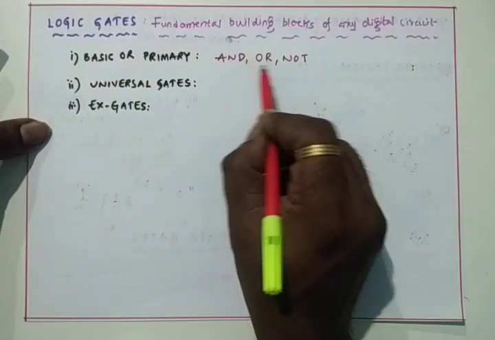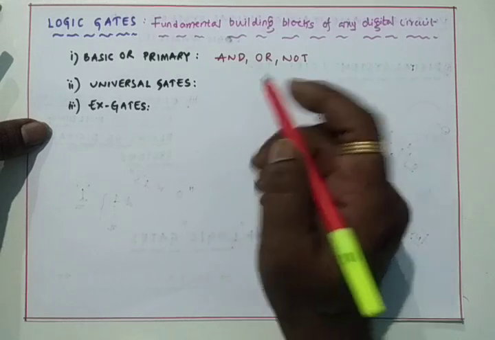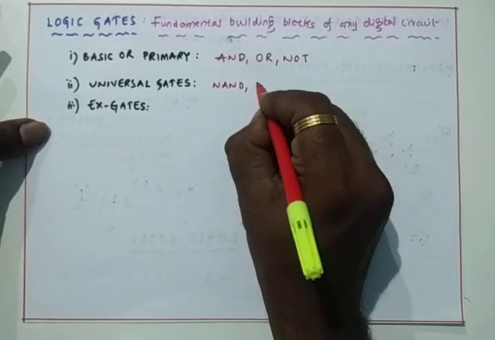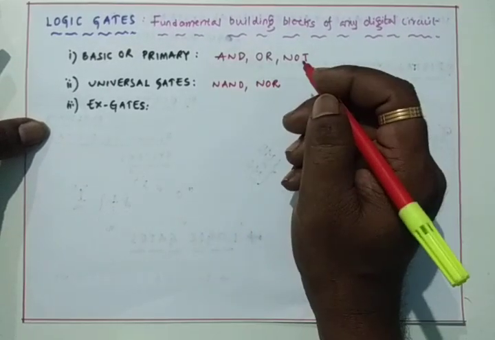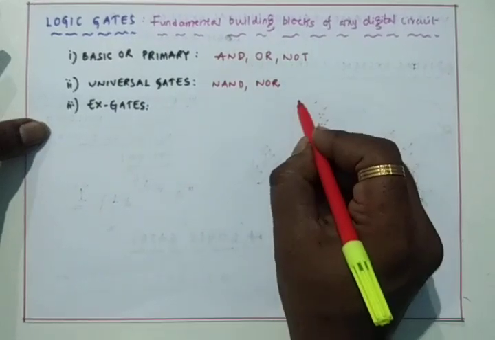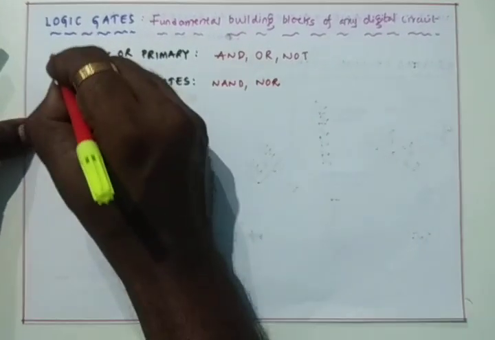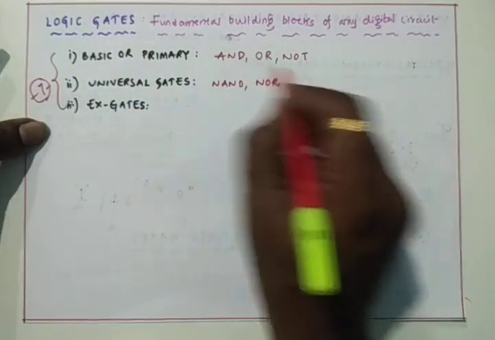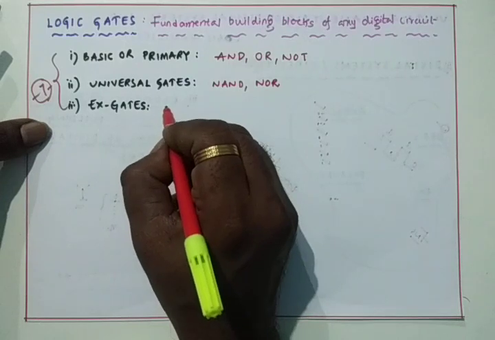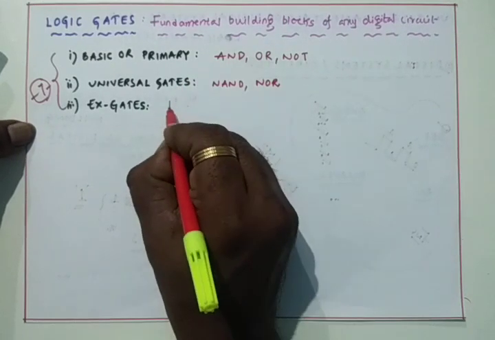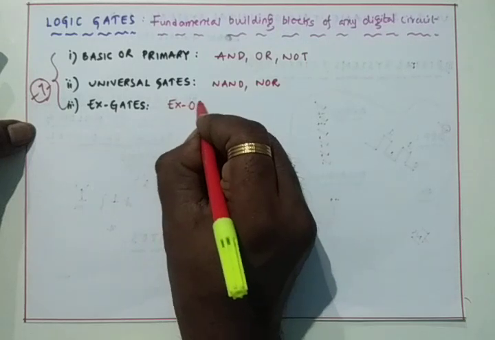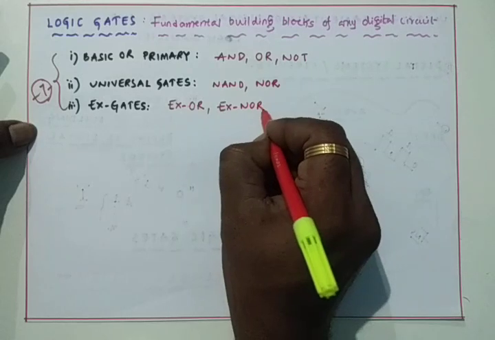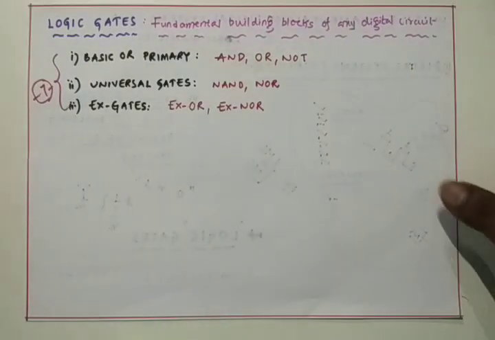Every time we must write in caps letters only. Universal gates are NAND gate and next one is NOR gate. 3 plus 2, 5 completed, and 2 are left. Totally we are having 7 logic gates. Remaining 2 come under the exclusive gates, which are exclusive OR gate and exclusive NOR gate.